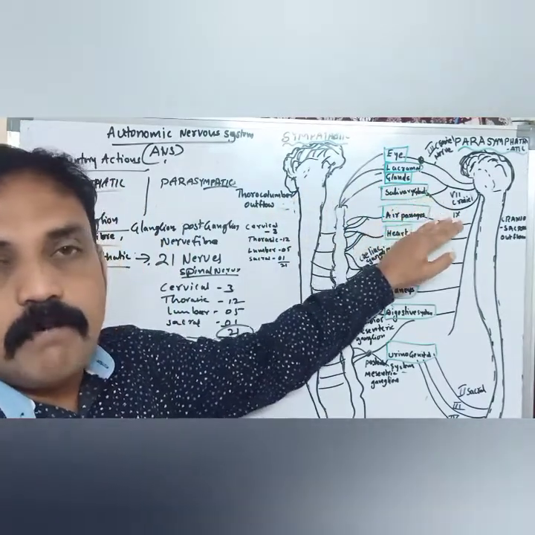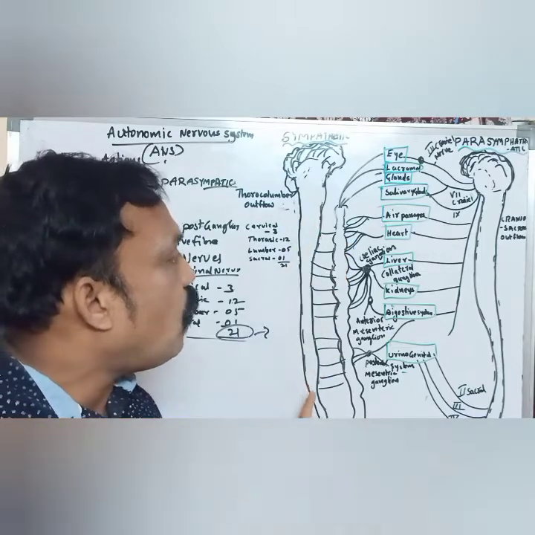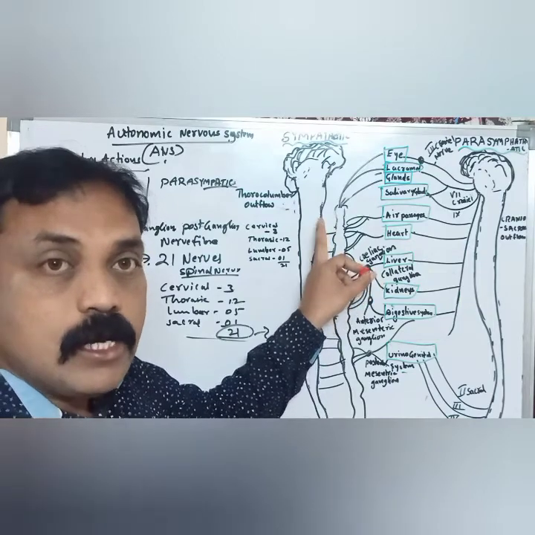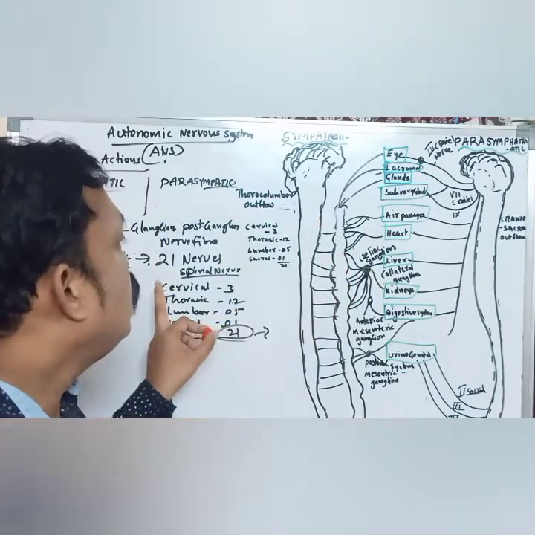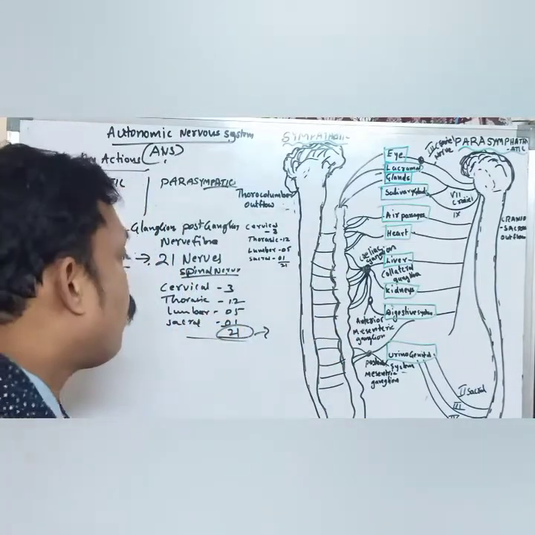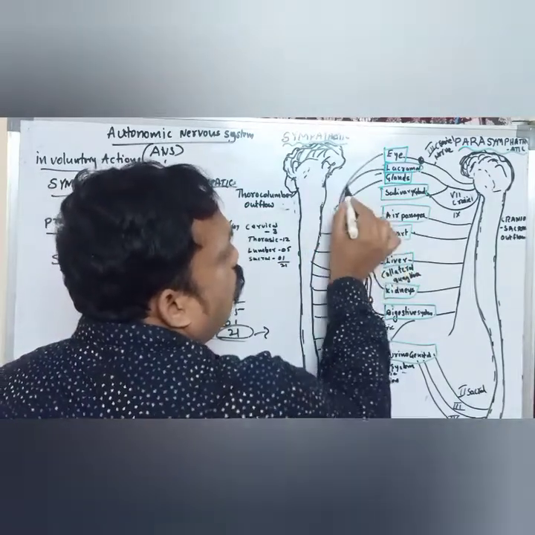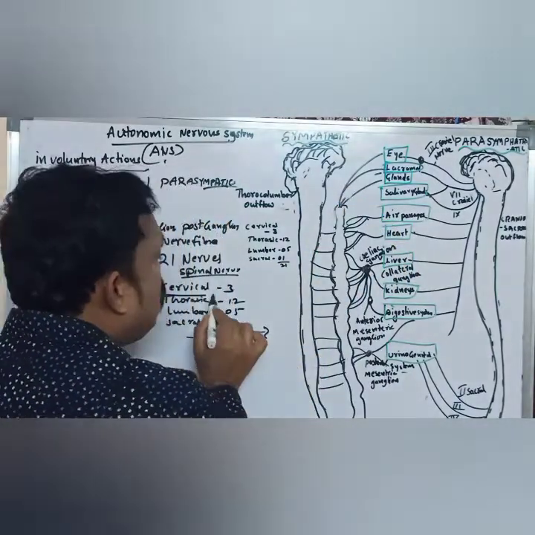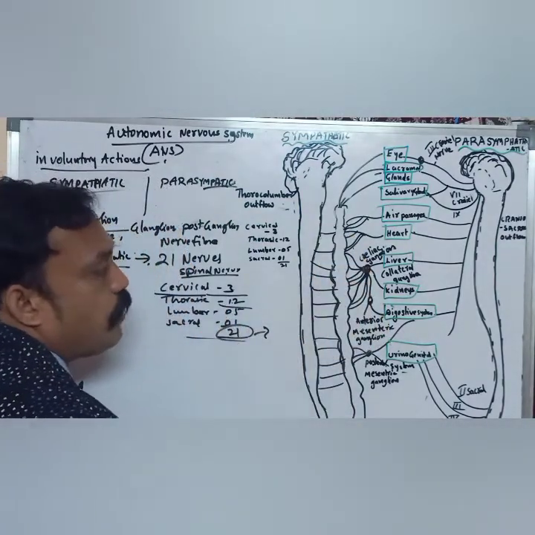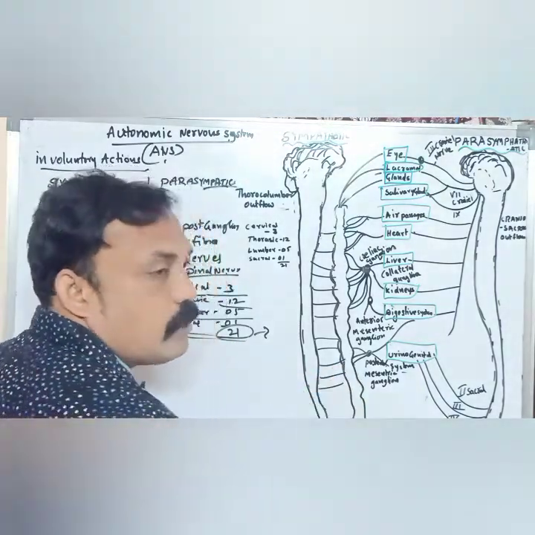But here, some nerves which originate from the spinal cord act as sympathetic nerves. Sympathetic nerve fibers originate from our spinal cord in different regions: from the cervical region, 3 sympathetic; the thoracic region, 12 nerve fibers; the lumbar region, 5; and the sacral region, first sacral 1.